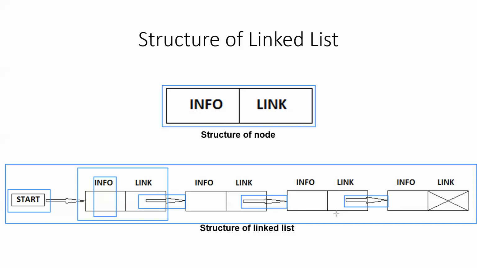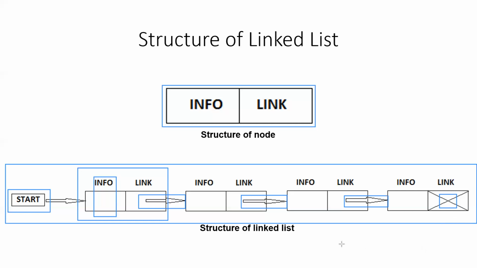Now, the fourth node is the last node in the list, and hence the link part of the node contains a special value called null value. So the null value means that this is the last element of the linked list. There are certain special properties of the linked list as well. If start is equal to null, the start is used to store the address of the first node, and if start in itself is null, this means that the list is empty. There is no element inside the list.